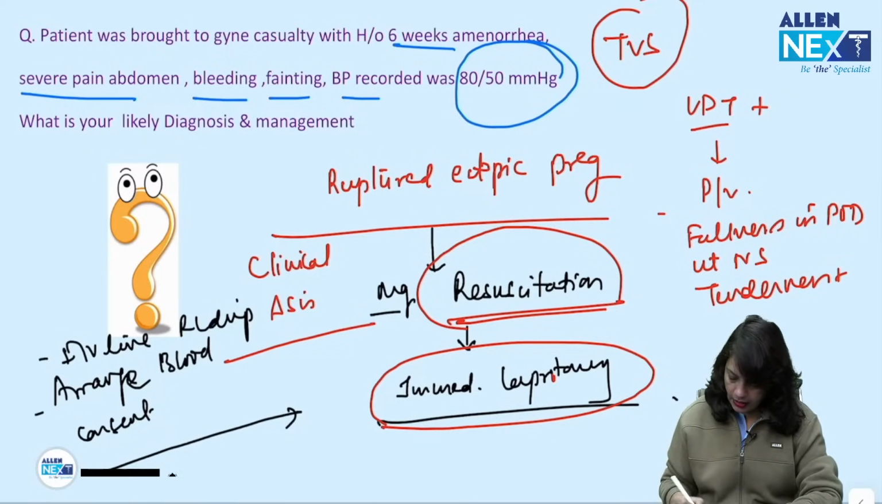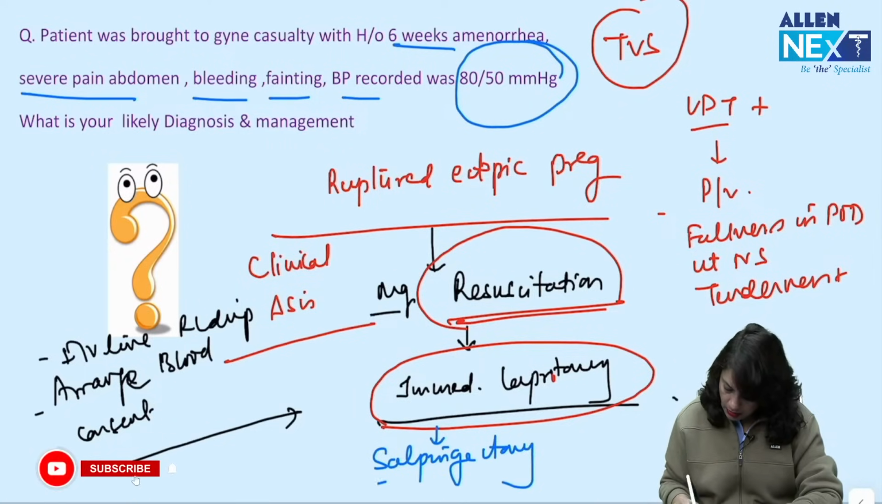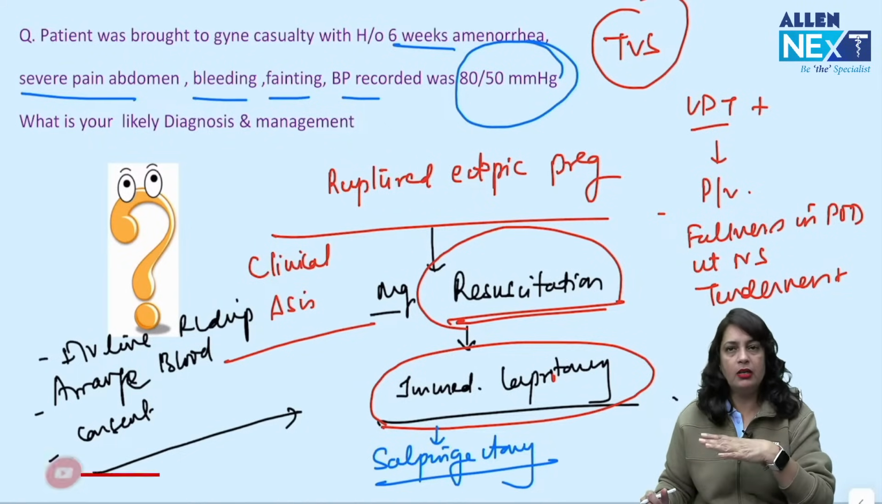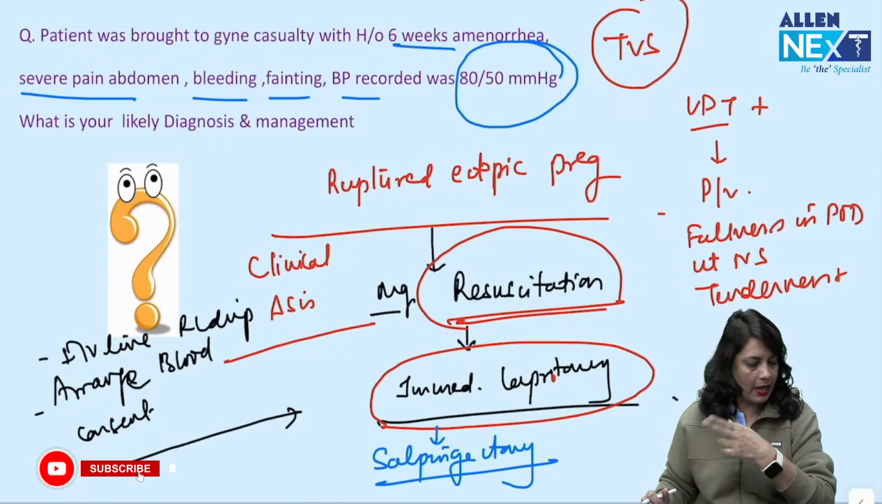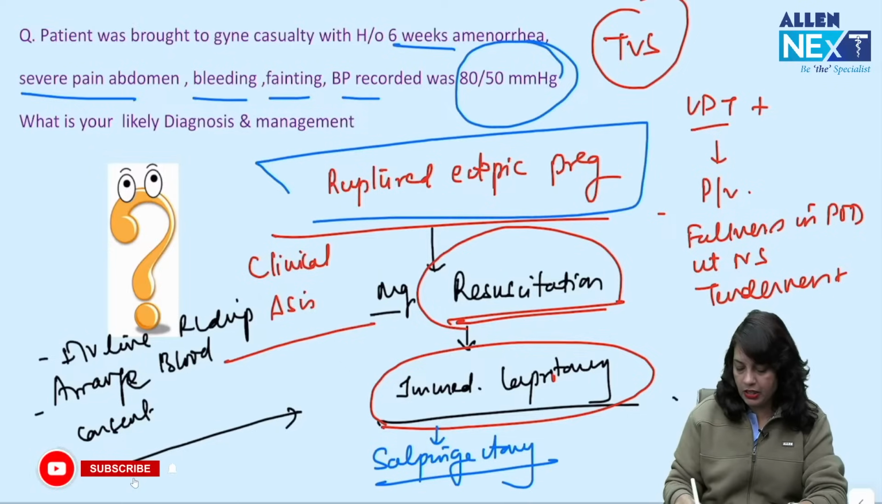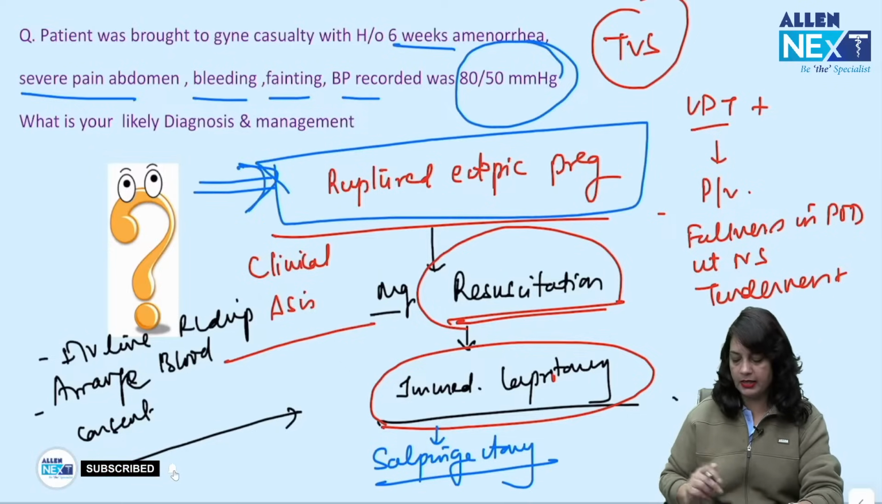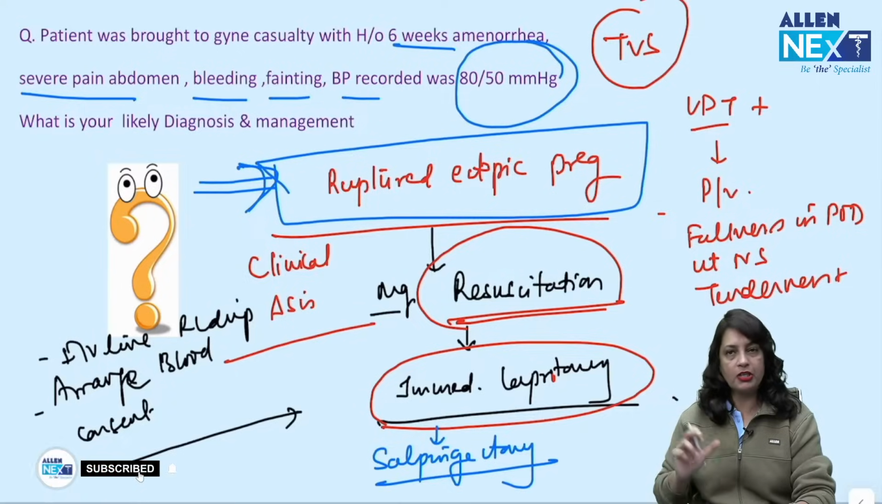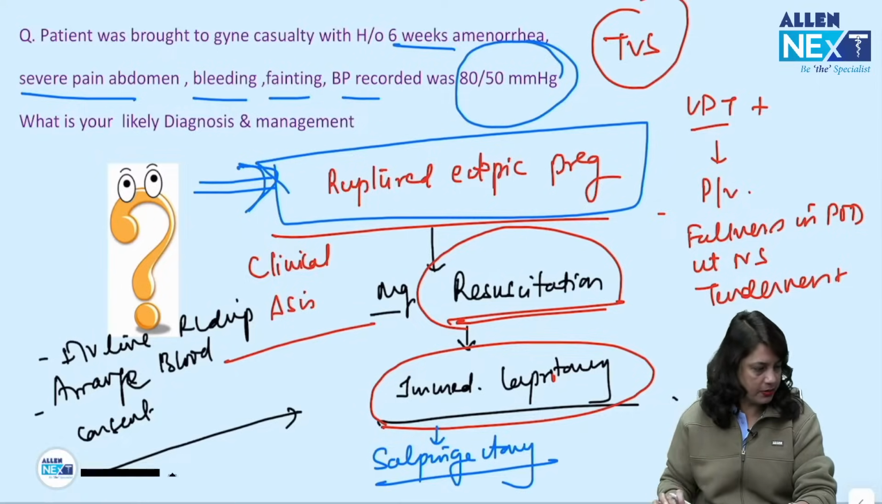Okay. After doing the immediate laparotomy, you have to do the salpingectomy. Do the suction if there is any blood loss in the peritoneal cavity, then look into the damaged fallopian tube, apply clamps and do the salpingectomy. So always remember, the management of ruptured ectopic pregnancy is resuscitation and immediate laparotomy followed by partial or complete salpingectomy.